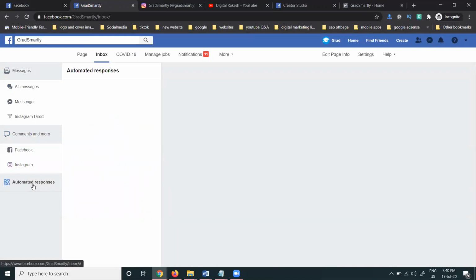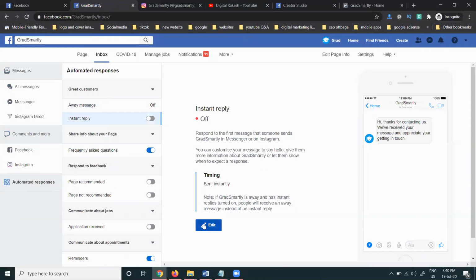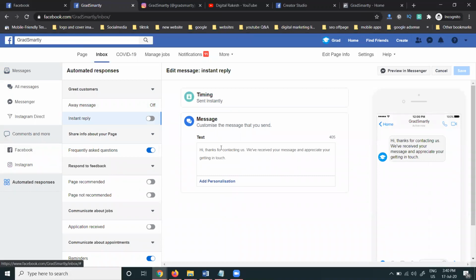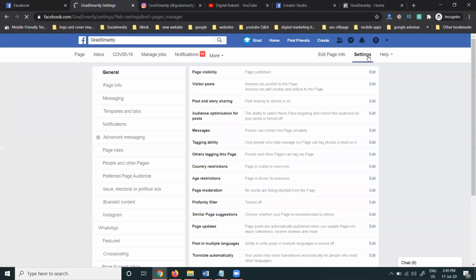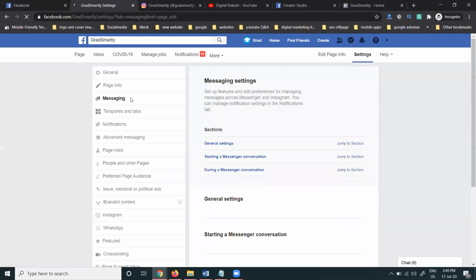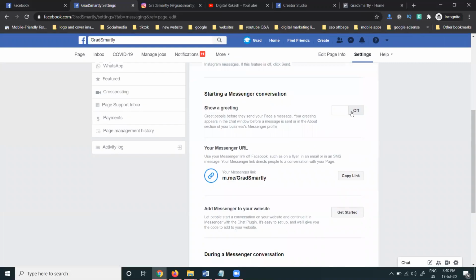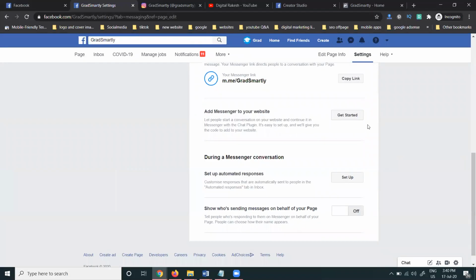Coming to auto response, under instant reply, when you click edit here, we have to enable this message. When we connect everything, it will be in this particular option, Messenger, all Messenger options. In this we have to go to the settings option and set the greeting message option. It is a compulsory, mandatory field. When you enable your greeting message, we'll start activating the particular option.